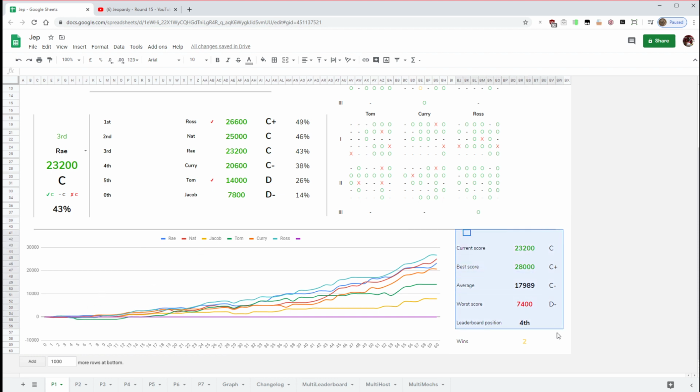And this bit here is a snapshot of that player's current overall score. So their current score for this game is here, along with the grade. Their best score in all of the games that they played is here, so that's just a way of comparing it. Their average score over all the games that they played, and their worst score. Their current leaderboard position out of 8, and how many games they've actually won as well.